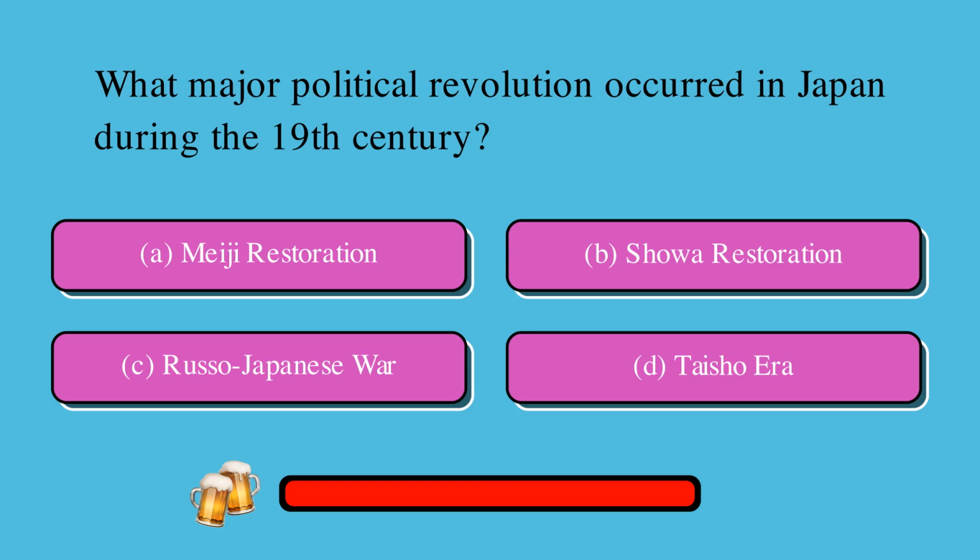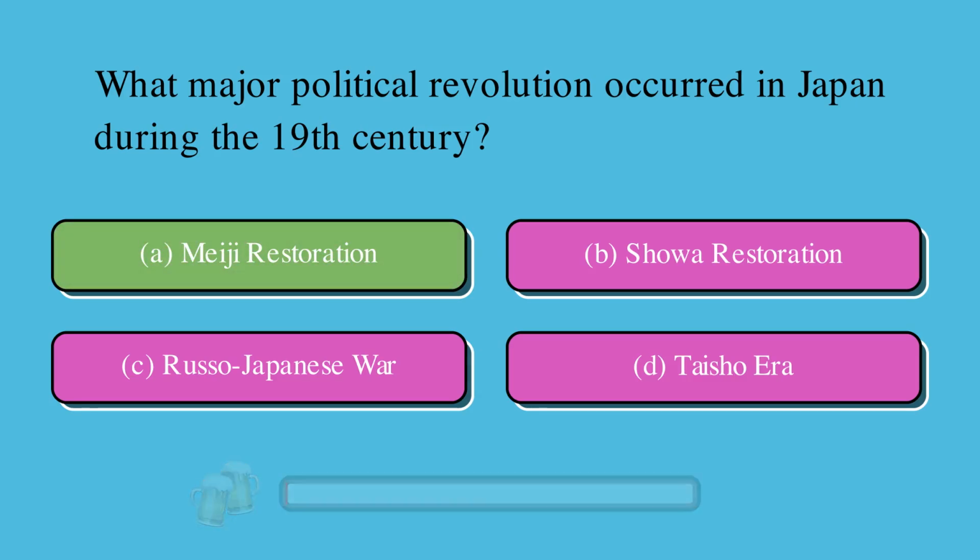What major political revolution occurred in Japan during the 19th century? Is it A, Meiji Restoration, B, Showa Restoration, C, Russo-Japanese War, or D, Taisho era? The correct answer is A, Meiji Restoration.